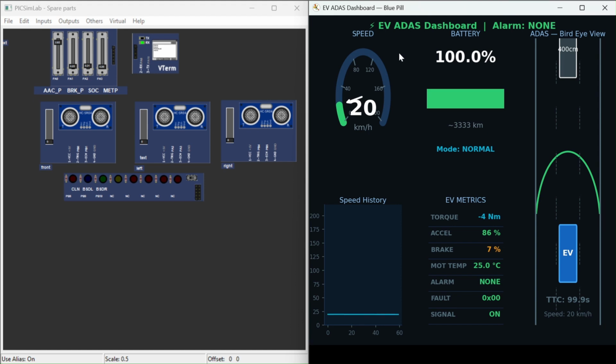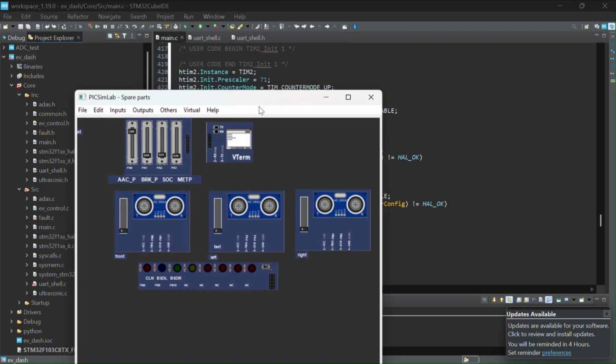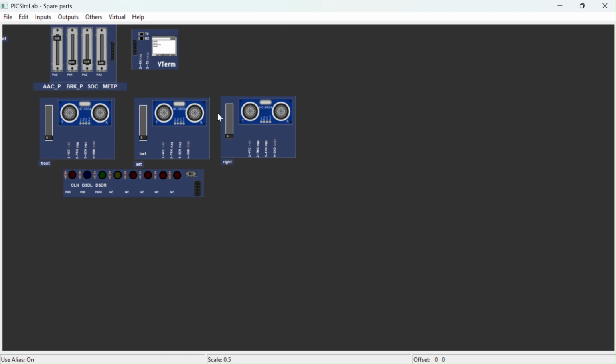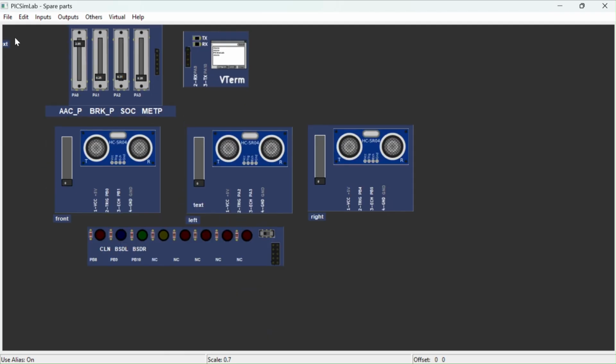So I have already uploaded the binary file into PixSimLab. By opening the spare parts module in PixSimLab, we can see all the components which we have connected for this project.